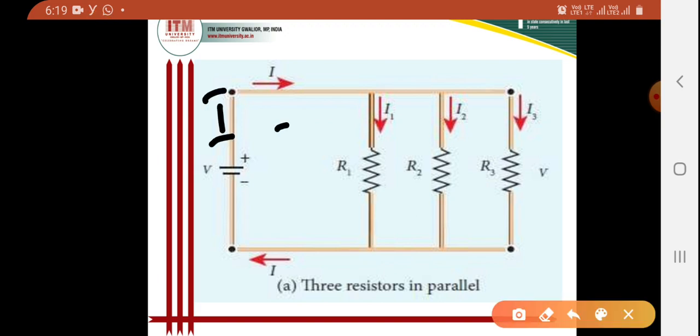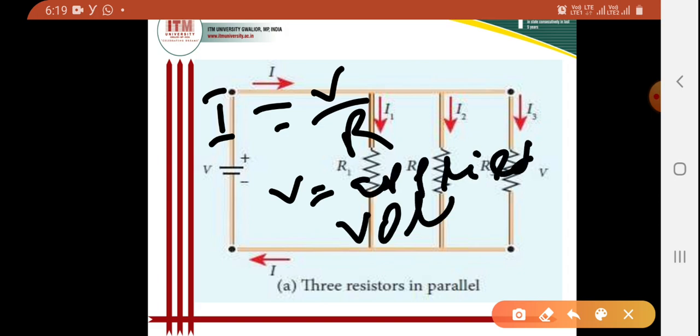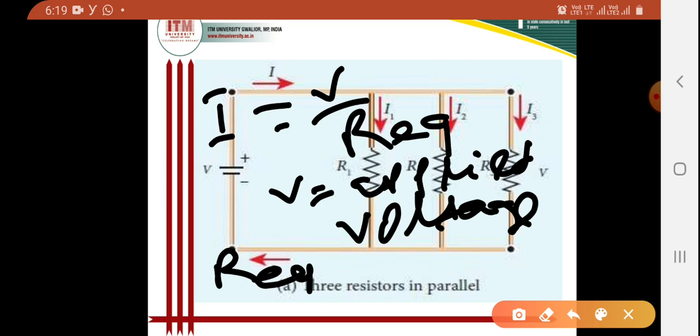I is V by R, where V is the applied voltage and R is the equivalent resistance. So I is equal to V by R equivalent.